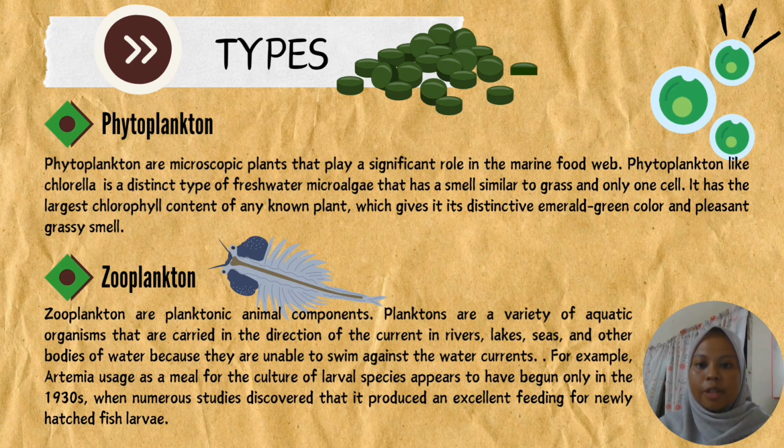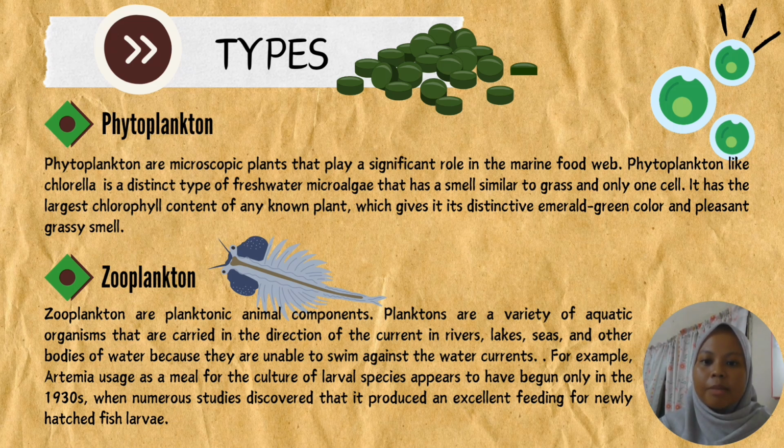The first one is phytoplankton. Phytoplankton are microscopic plants that play a significant role in the marine food web. Phytoplankton like chlorella is a distinct type of freshwater microalgae that has a smell similar to grass and only one cell. It has the largest chlorophyll content of any known plant, which gives it its distinctive emerald green color and pleasant grassy smell. So next, zooplankton.